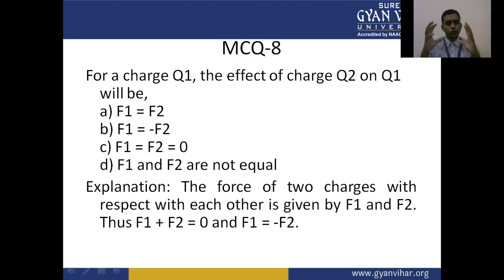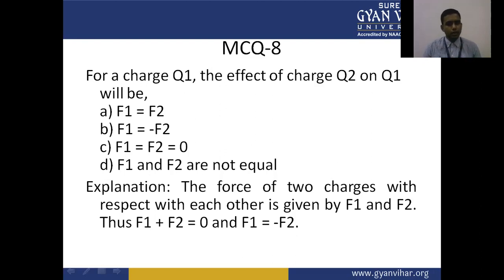For a charge Q1, the effect of charge Q2 on Q1 will be: A, F1 equal to F2, B, F1 equal to minus F2, C, F1 equal to F2 equal to 0, D, F1 and F2 are not equal. The force of two charges with respect to each other is given by F1 and F2.